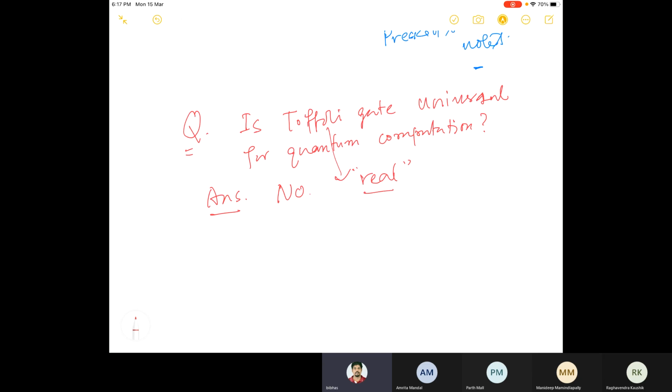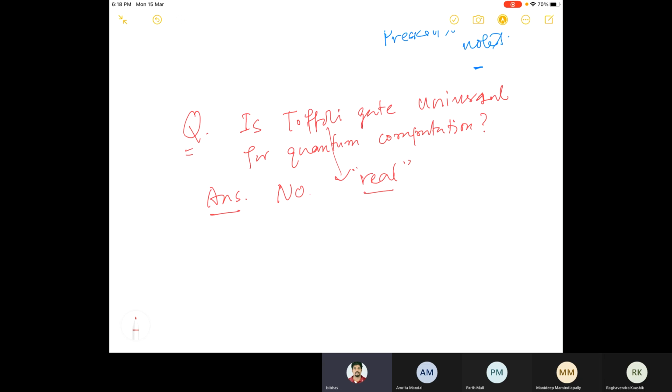So any unitary matrix can be approximated closely by a circuit built up from finitely many gates. If that is the case, then that finite set will be called computationally universal.